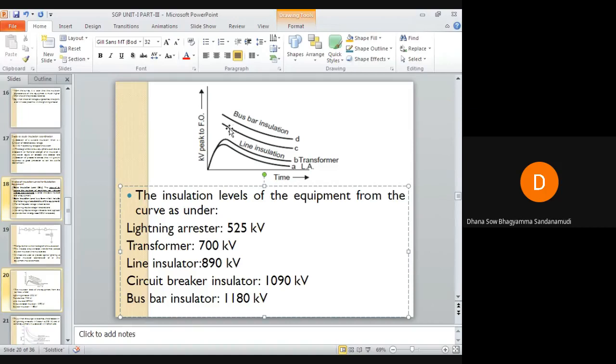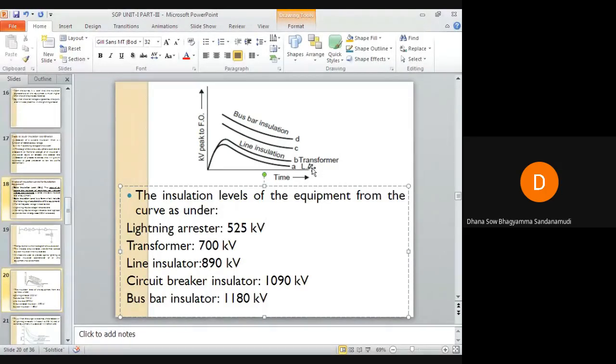Insulation of the transmission line is less than busbar insulation, but it is greater than the transformer insulation and lightning arrestor insulation. Transformer insulation will be a bit less when compared to the transmission line insulation and busbar insulation. Why? Because, of course, protective devices will be there, but it is placed within a proper enclosure, isn't it? So the insulation level required when compared to line and bus bar is less.